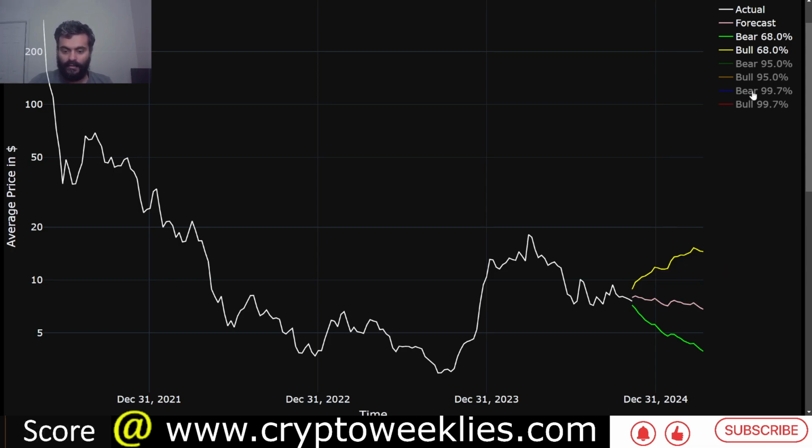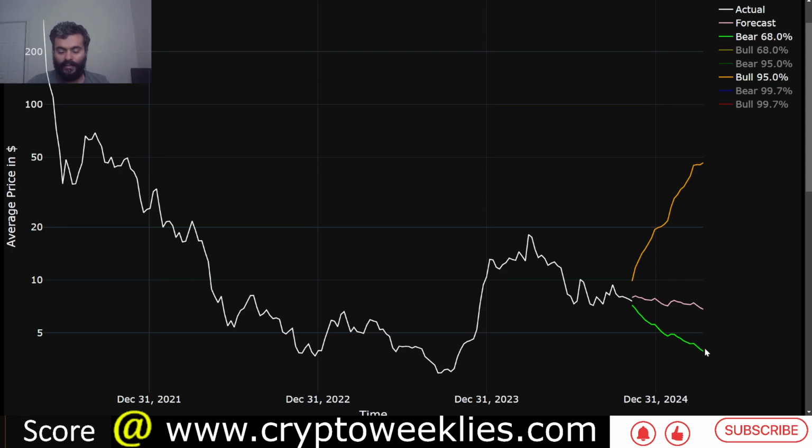And in a euphoria case like ICP did witness between October and about January 2024, in that 2 standard deviation euphoria bull run kind of environment, the theoretical ceiling forecasted by the model at the 95 percentile confidence level is between almost $10 and about $45 towards the end of March of 2025.